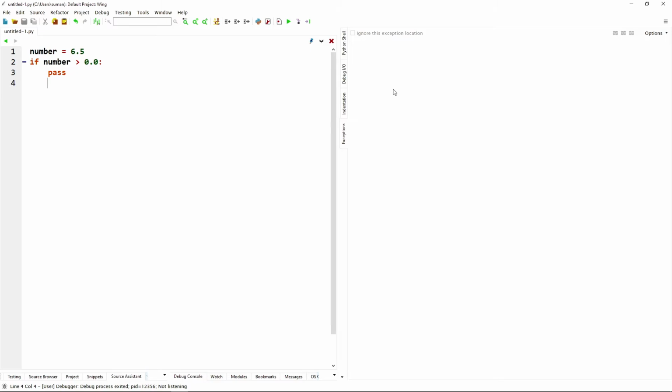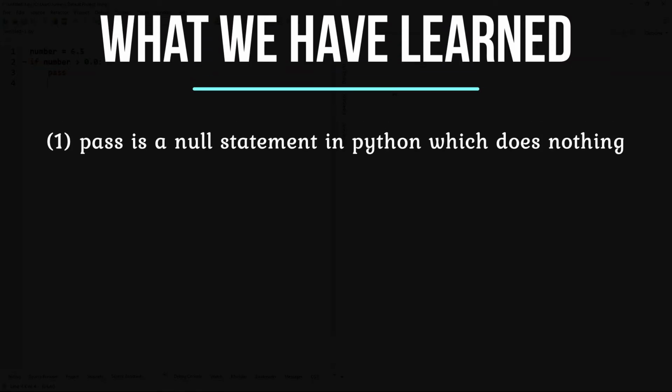So when we are creating any loops, if-else statements, functions or classes with an empty body, we can use the pass statement temporarily and add the body statements later. Practically, pass is a null statement in Python which does nothing.